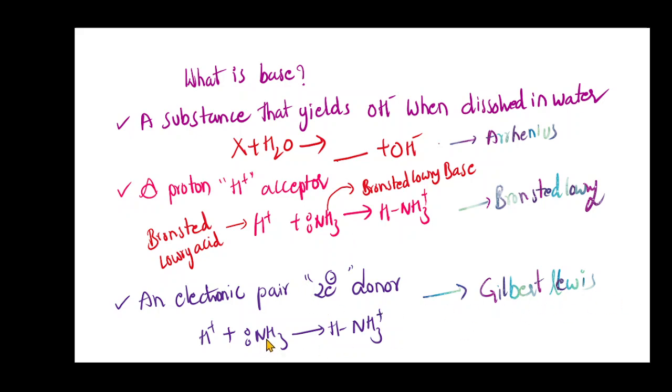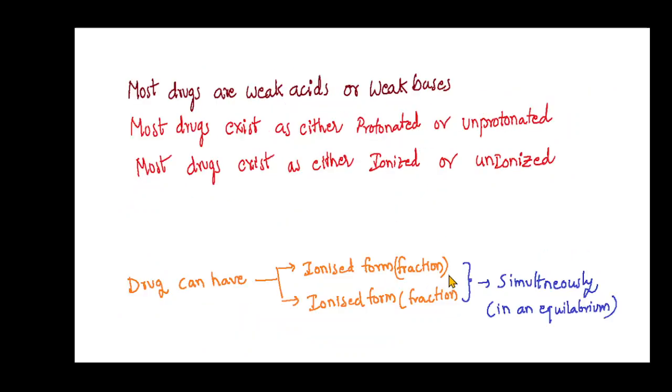According to Lewis, a base is an electron pair donor, so NH3 is a base. In summary, Arrhenius, Lowry and Lewis say a base yields OH when dissolved in water, accepts protons, and donates an electron pair. These are all base characteristics.